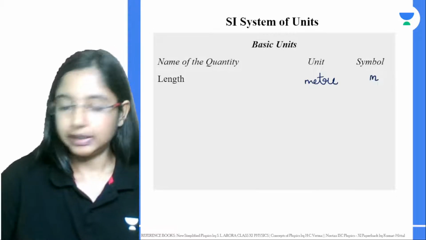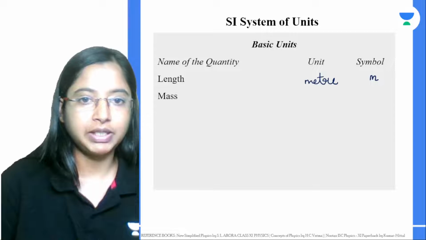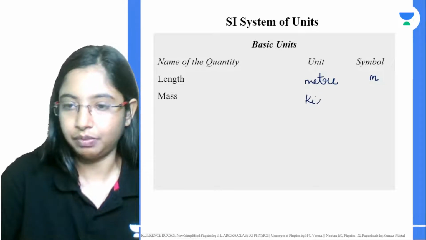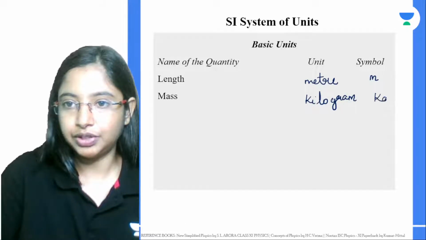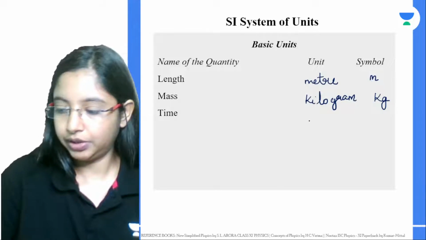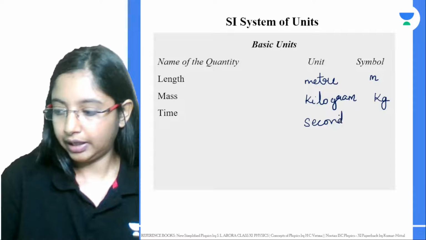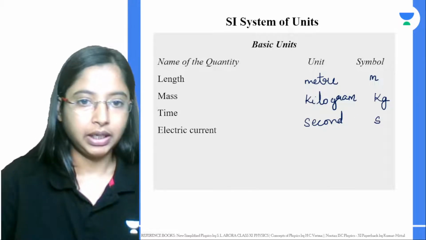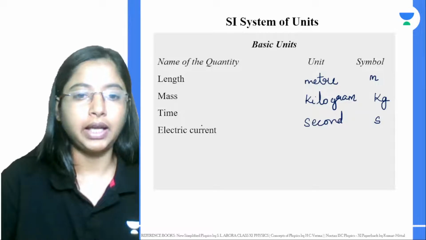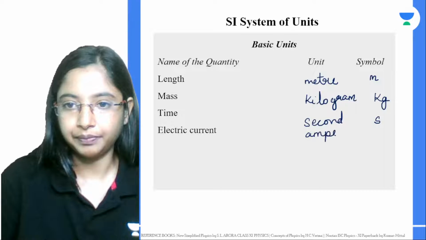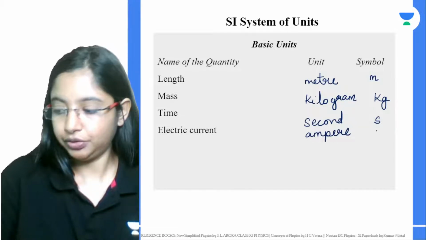Next quantity we are seeing is basically mass. Mass we take in terms of kilogram. The unit we are using for mass is kilogram, and the symbol is kg. And for time, the unit used is second, and we use the symbol s. Next is electric current. The unit of electric current is ampere, and we use the symbol A.